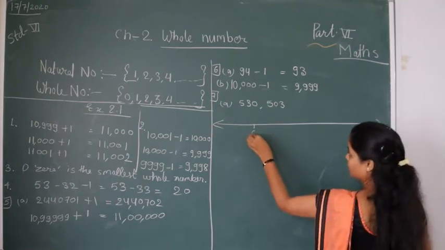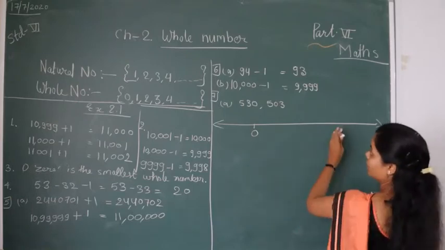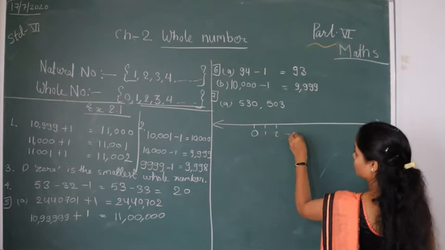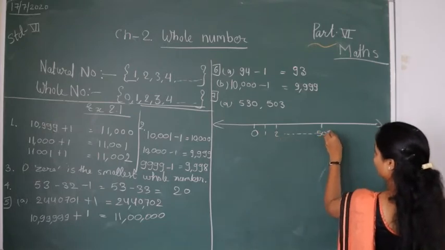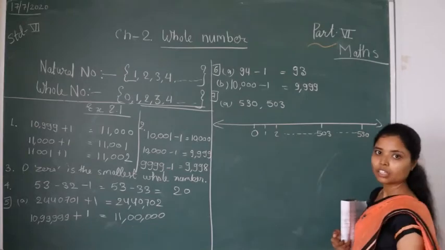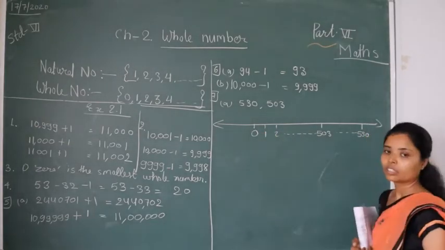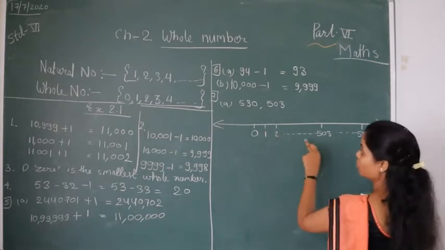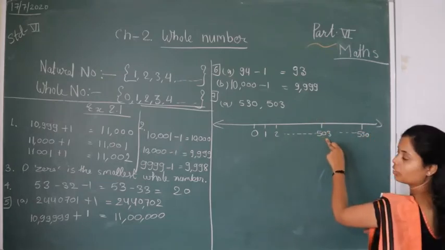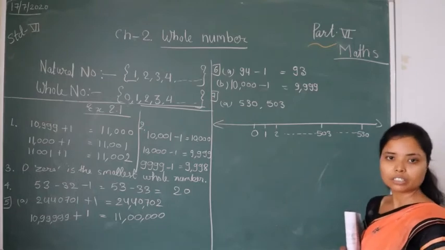So we write these positive numbers on the right hand side. Okay, so on the right hand side, 1, 2, then 503 and then 530. In the number line we write all the positive numbers on the right hand side. So 1, 2, then 3, 4, then 503 and at last 530.